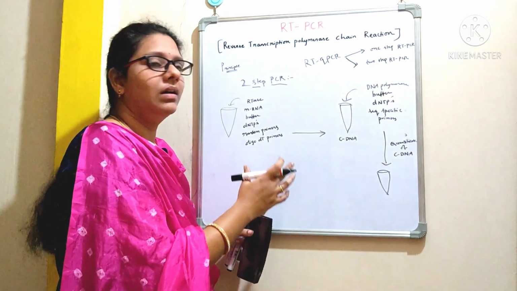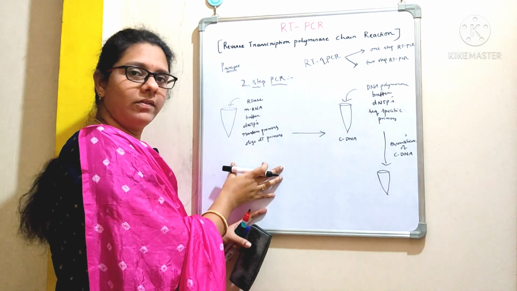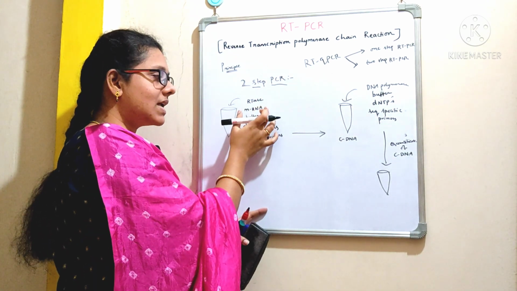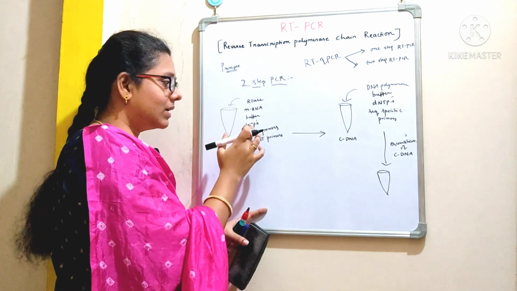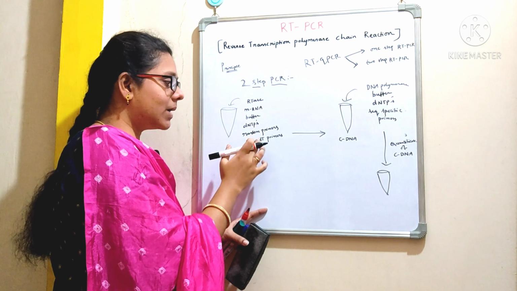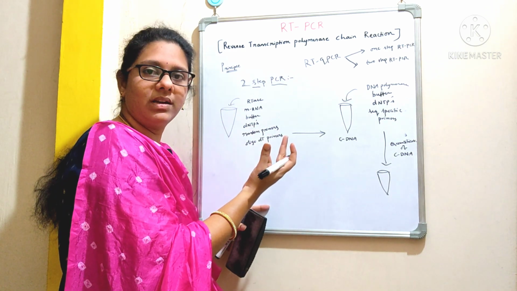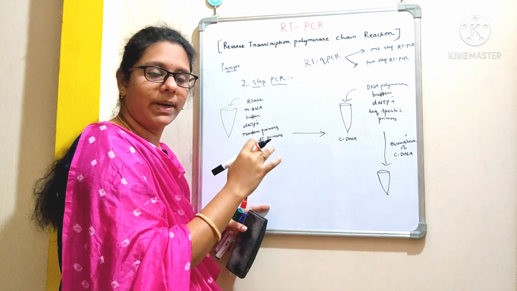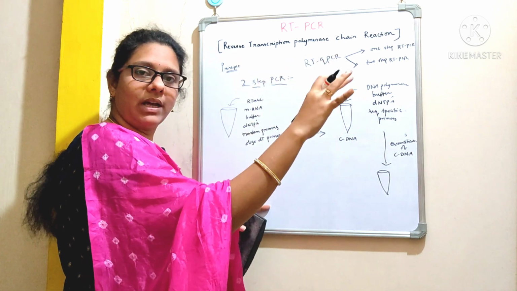See here, if you look into the picture of this two-step PCR, in the first step, you are going to add reverse transcriptase, mRNA, which is used as a template, buffer, dNTPs, random primers and oligo-dT primers. We all know the structure of mRNA, right? It will have a 5' cap and a poly A tail at the 3' end, right? I already told you we can use three different types of primers.